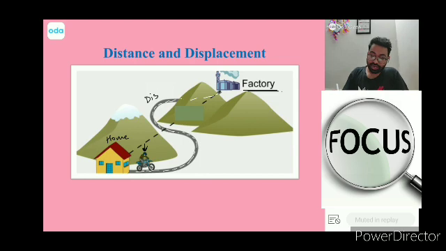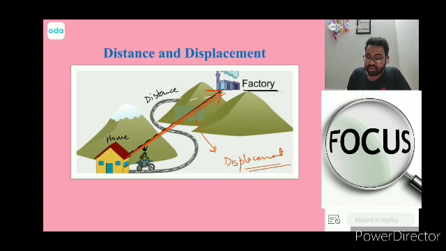That would be called the distance. So you are all smart students. Very good. If Superman helps him and he goes directly, what will this red thing be called? This will be called displacement. So you have a basic idea. Let's take that idea and expand it and try to learn more over here.